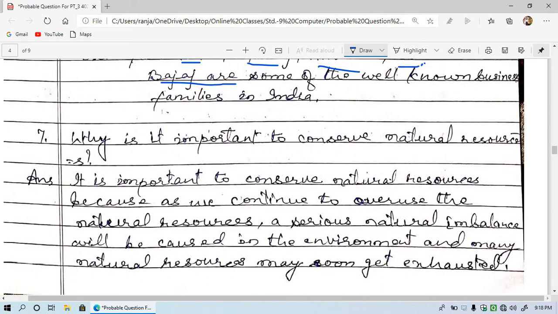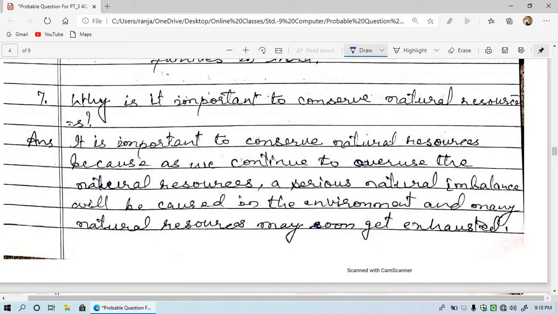Okay, now let's see question number 7. Why is it important to conserve natural resources? It is important to conserve natural resources because as we continue to overuse the natural resources, a serious natural imbalance will be caused in the environment and many natural resources may soon get exhausted.